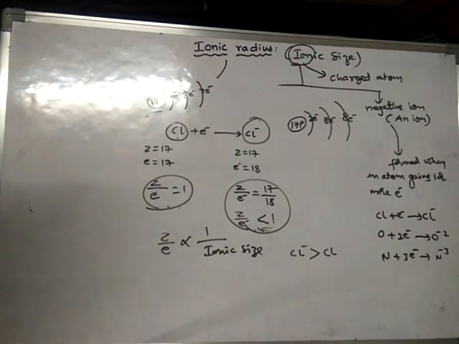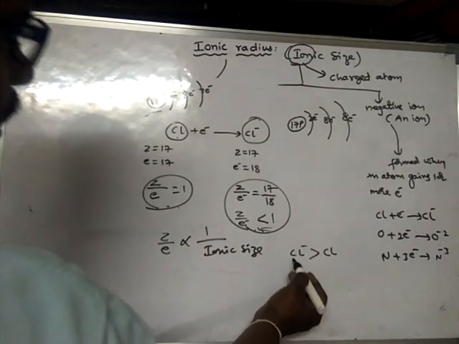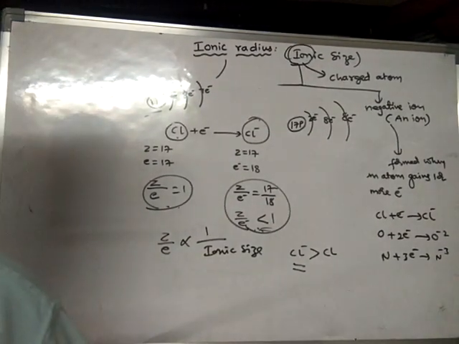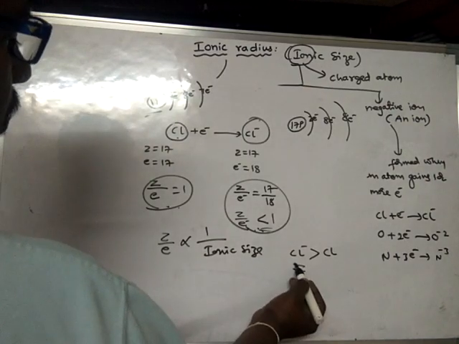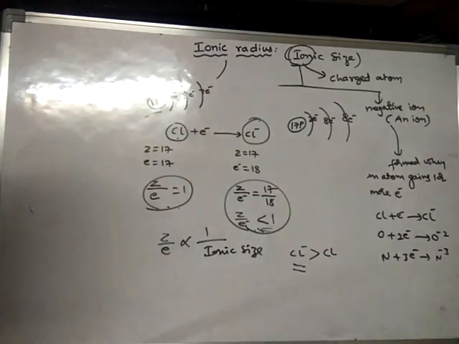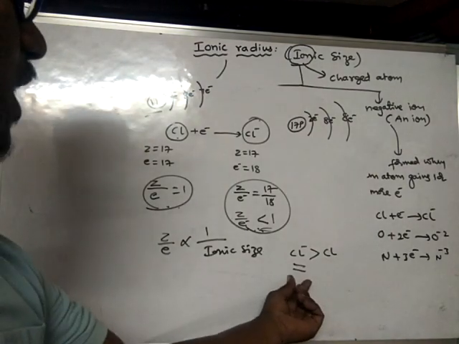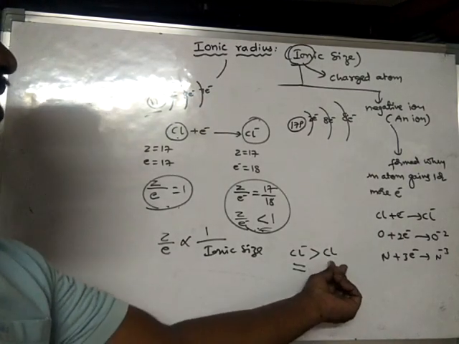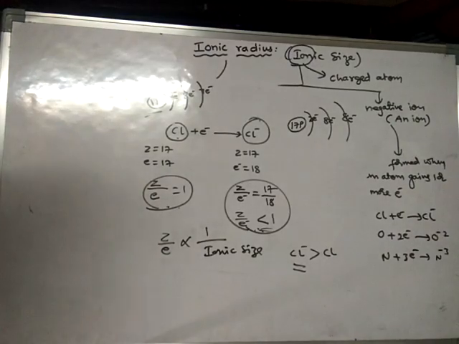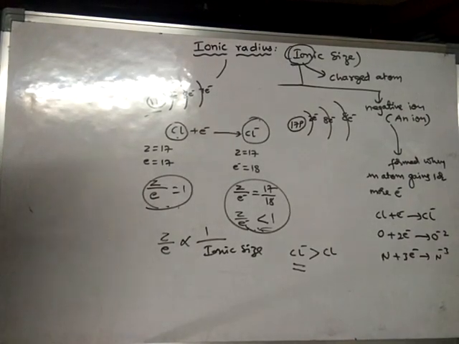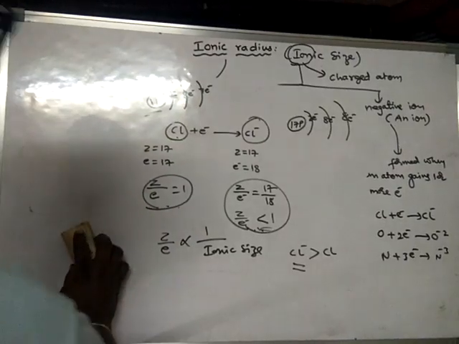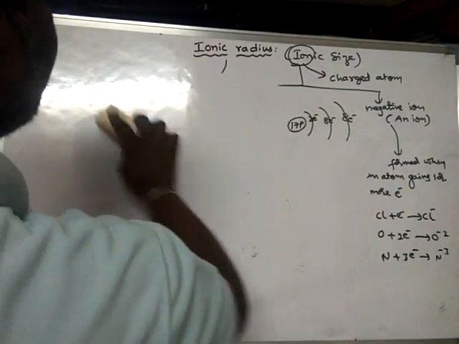Right. In this way, always remember that the size of the negative ion will always be more than its normal neutral atom. Size of negative ion is always more than the size of the neutral atom. So this is the thing we need to learn about the ionic radius.